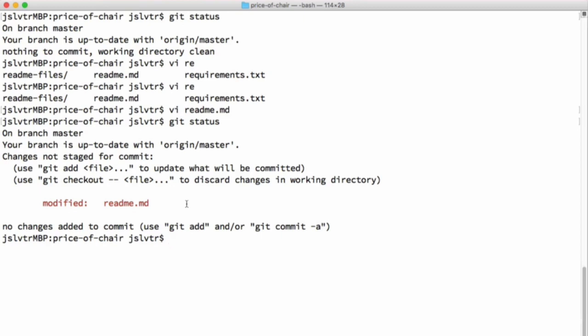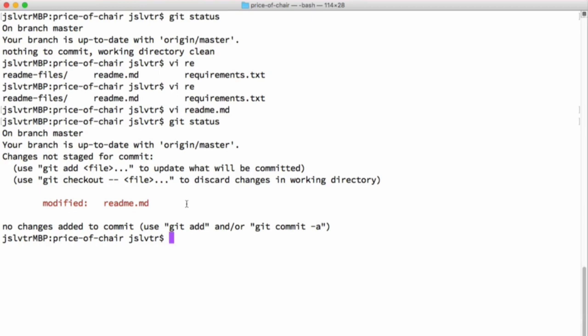Git has 3 levels. It has your working directory, it has the staging area, and finally it has the remote repository. When you commit, you are essentially telling Git, I have made these changes and now they are ready to be pushed over to the remote repository and uploaded.